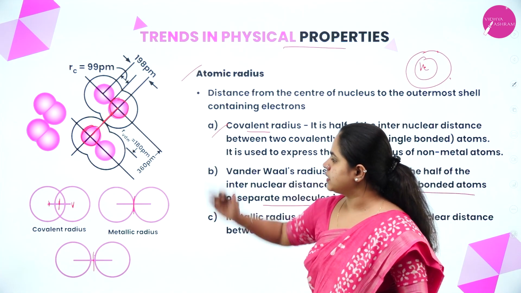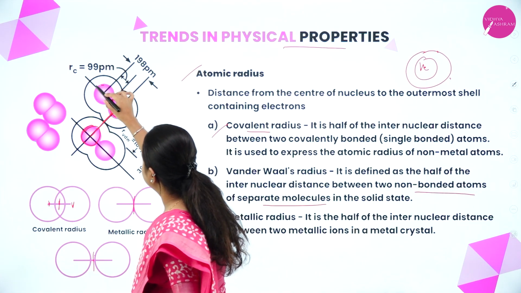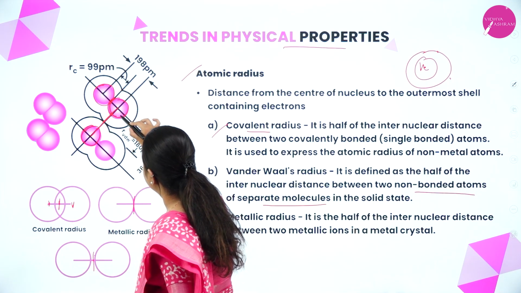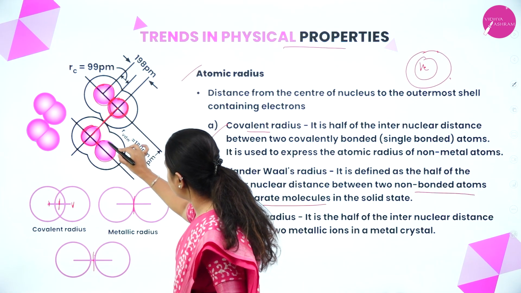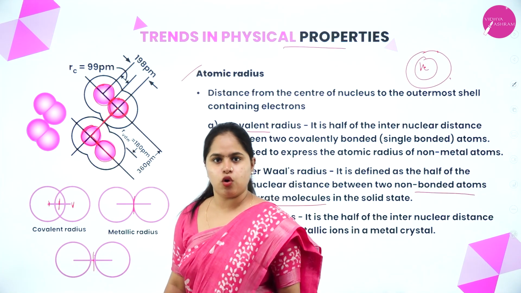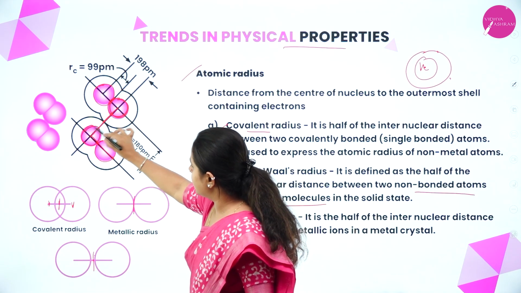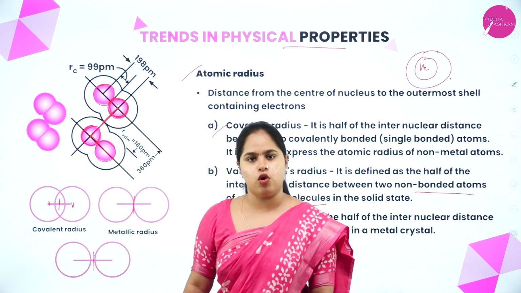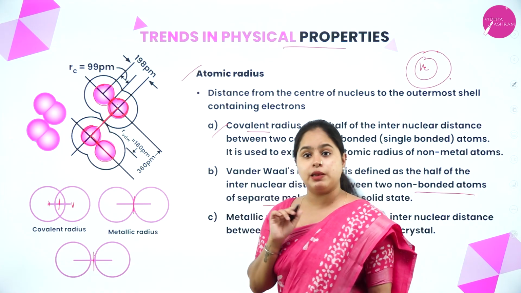So what exactly is the difference between covalent radius and van der Waals radius? As you can see, this one and this one are covalently bonded, and here also this and this one are covalently bonded. So half of this will give you the covalent radius. Now the distance between this atom and this atom, half of it will give you the van der Waals radius. Clear? So from this itself you can see which one will be the higher value.